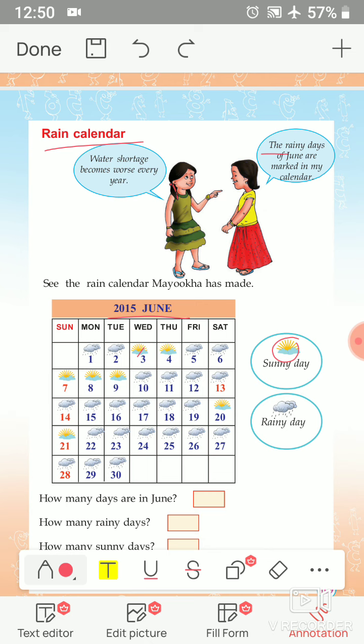How many days are in June? Yes, 30 days. So we have to write in that box 30. Then how many rainy days? You have to count it. 1, 2, 3, 4, 5, 6, 7, 8, 9, 10, 11, 12, 13, 14, 15, 16, 17, 18, 19, 20, 21, 22, yes, 23 rainy days are there.